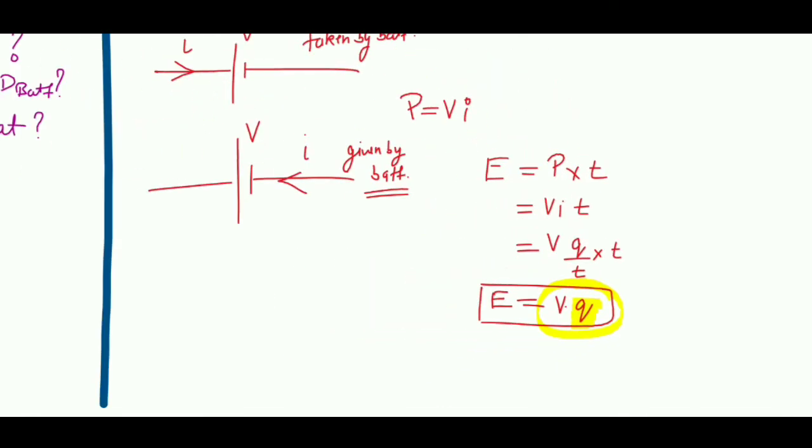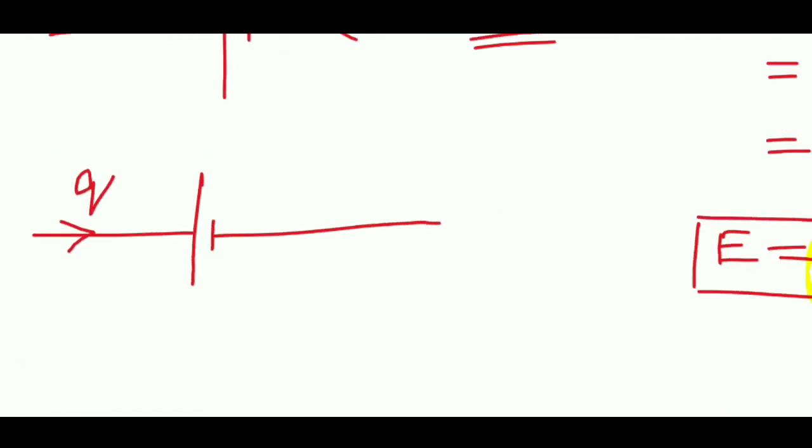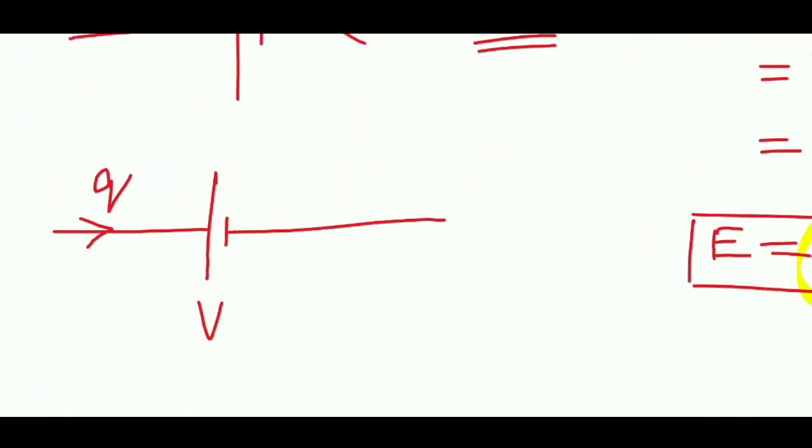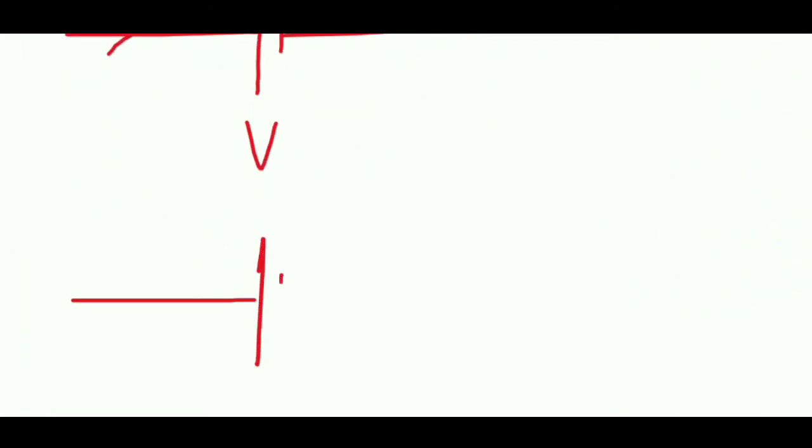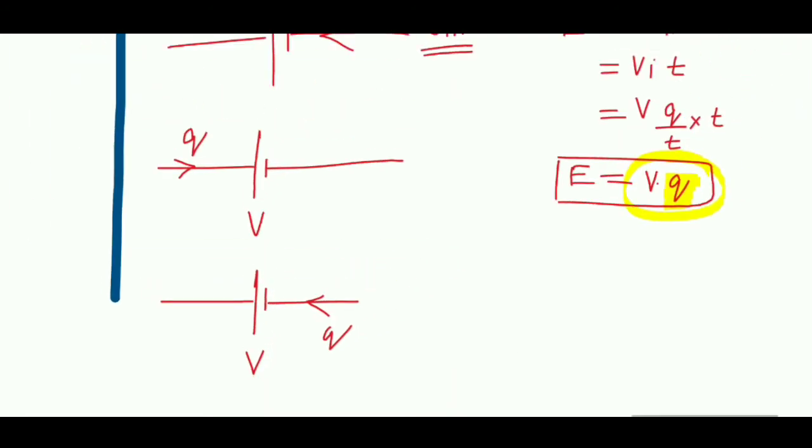So now I can say that if a charge Q is going like this through a battery V, then this will give energy Q into V to the battery. So over here the energy is given to the battery. Similarly, over here, if the charge is passing like this, then energy will be given by the battery.